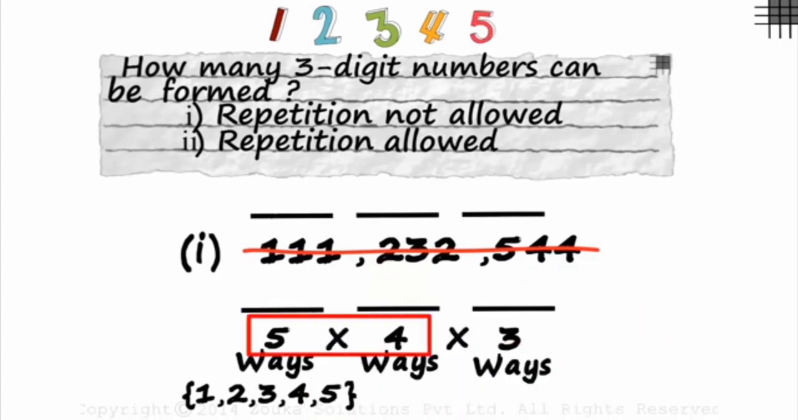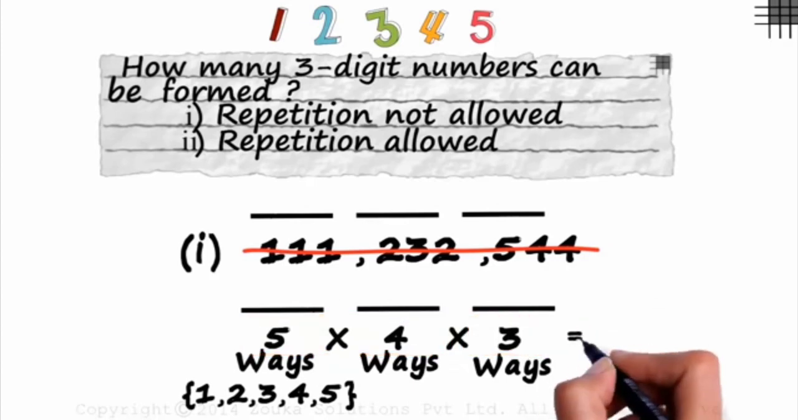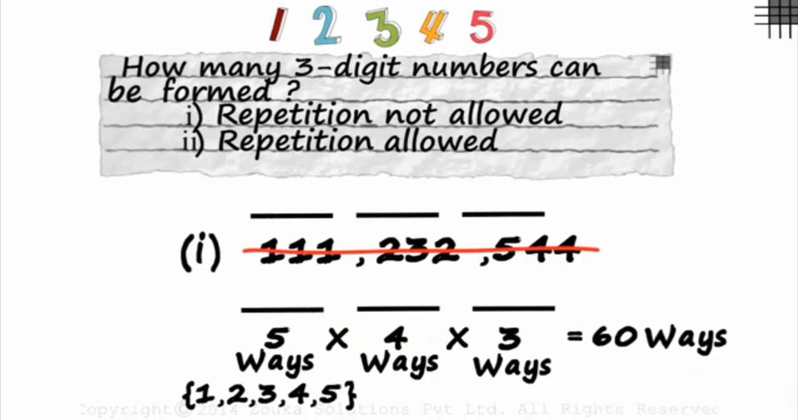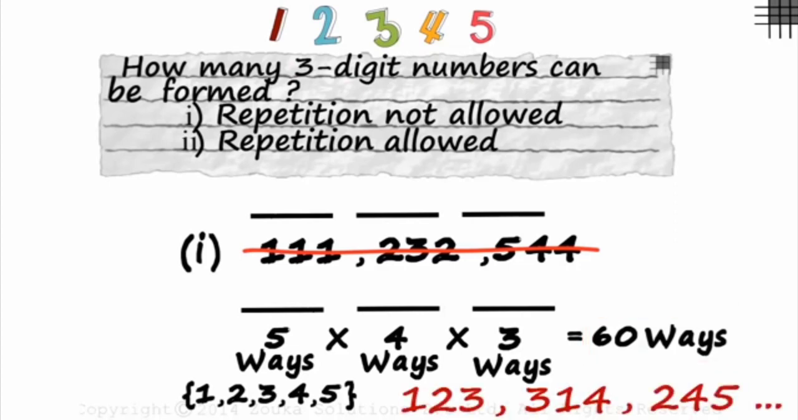5 times 4 is 20 and 20 times 3 is 60. There are 60 ways in which we can form 3-digit numbers without repetition of digits. These include numbers like 123, 314, 245 and so on. No repetition. Hope this was clear.